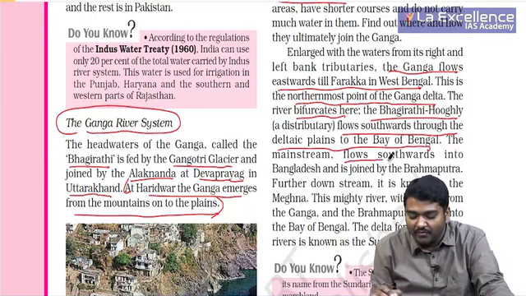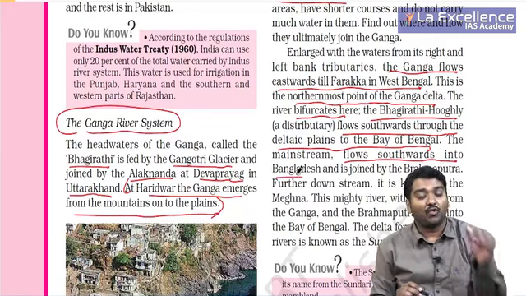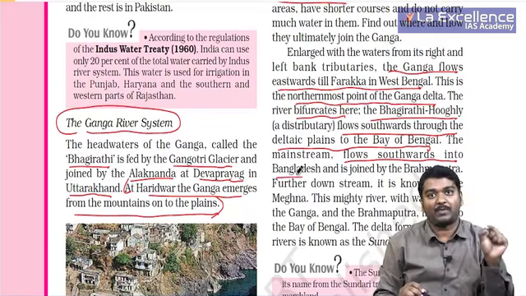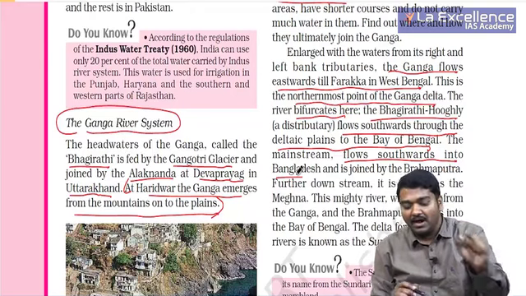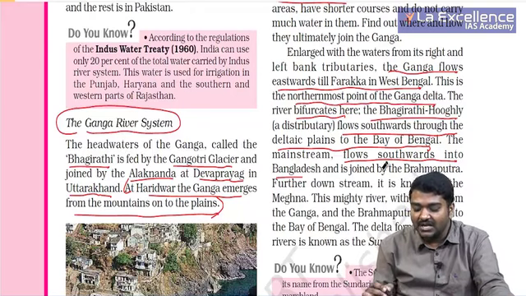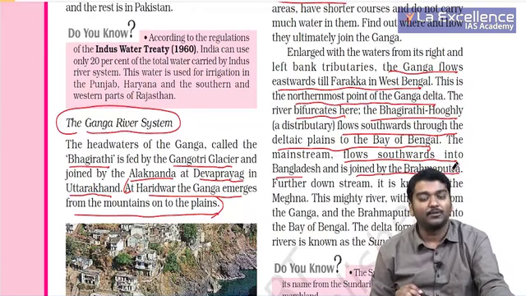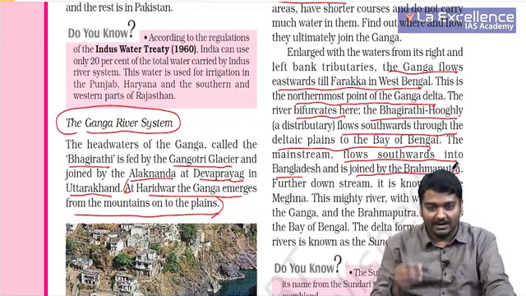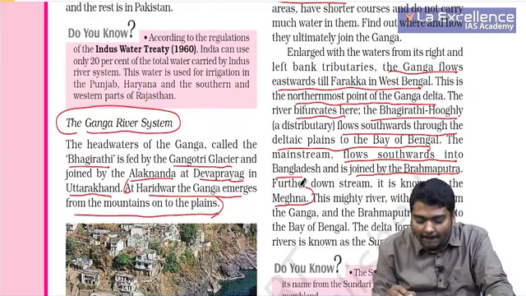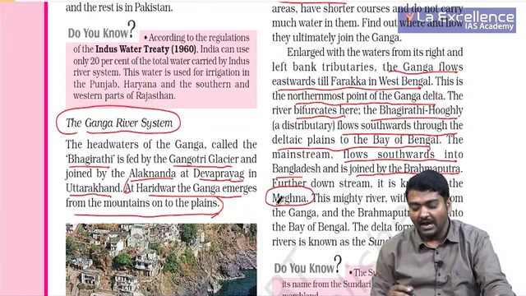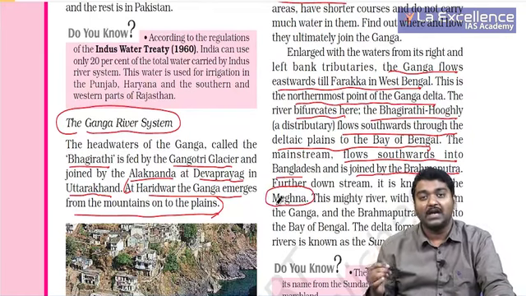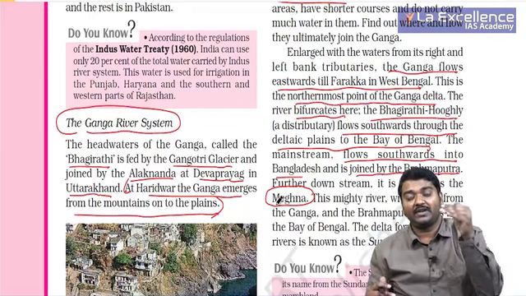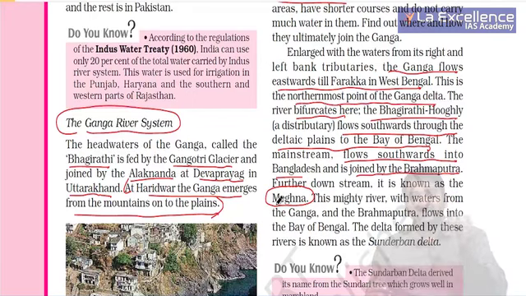The main stream flows southwards into Bangladesh. One branch enters into West Bengal. But the main river actually flows into Bangladesh where it is joined by Brahmaputra. And after Ganga and Brahmaputra meet in Bangladesh, we call it the Meghna river, right? And this goes and joins the Bay of Bengal. The region where Ganga goes and joins is a famous delta called the Sundarban Delta.